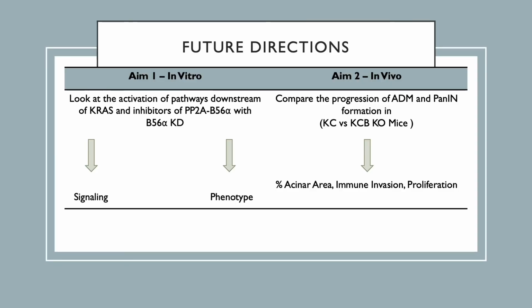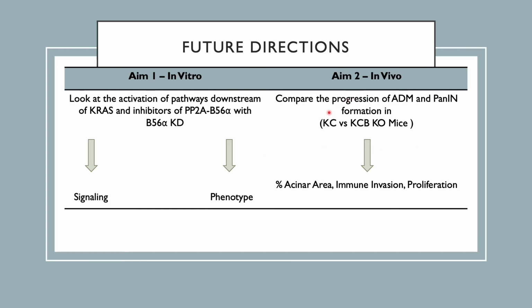The future directions of this project include using the HPDE iWild-type and iKRAS cell lines with the loss of PP2A-B56 alpha to determine the signaling and phenotypic changes downstream of both the iWild-type and the iKRAS G12D protein with and without PP2A-B56 alpha loss.